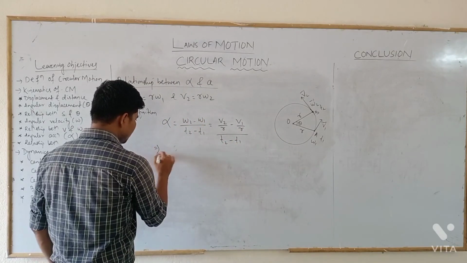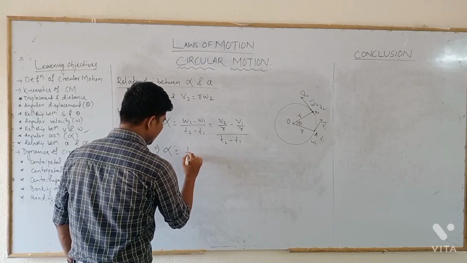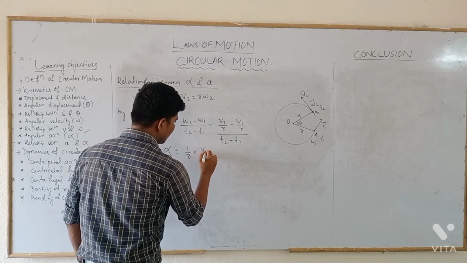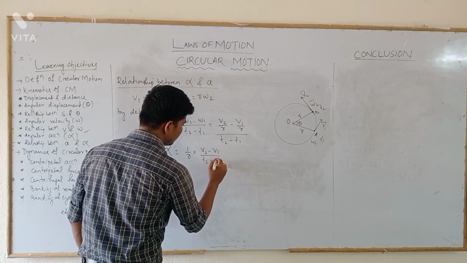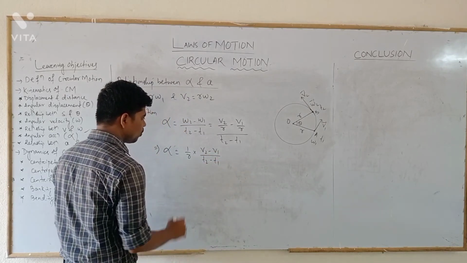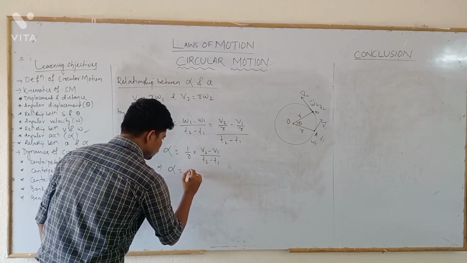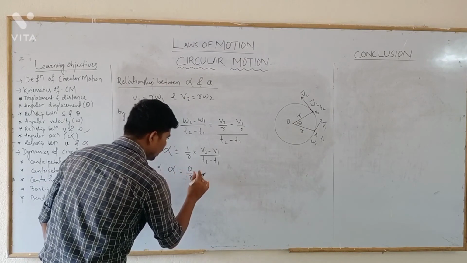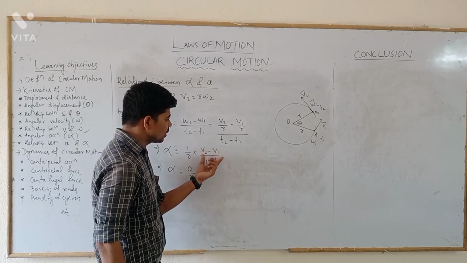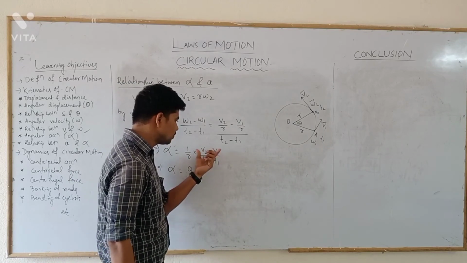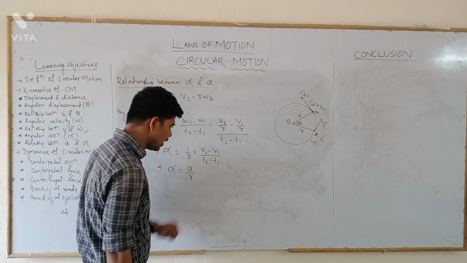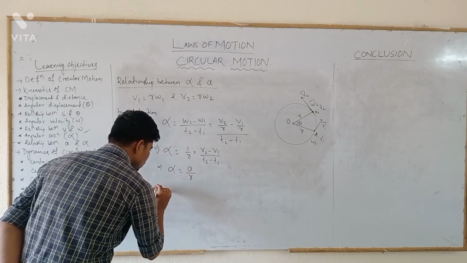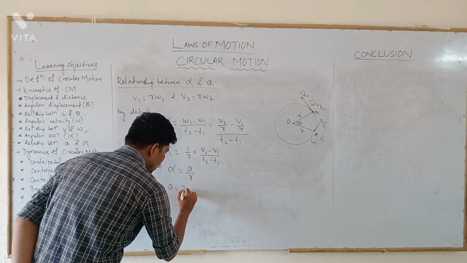Or this implies alpha is equal to 1 by r times v2 minus v1 by t2 minus t1. Or alpha is equal to a by r, because the change in linear velocity divided by the time taken for that change is the linear acceleration a. So alpha equals a by r, or a equals r alpha.